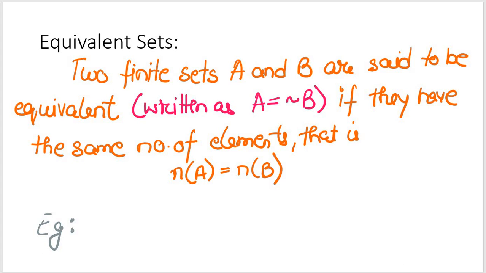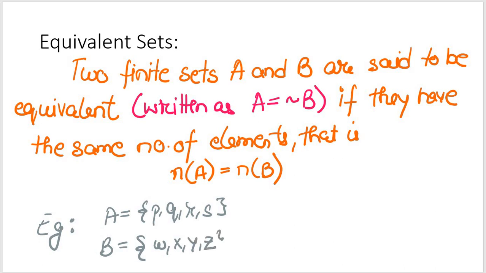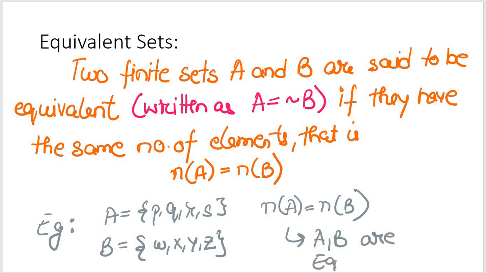Let's say I have a set A which is equal to P, Q, R, S, and I have a set B which is equal to W, X, Y and Z. In this case, the number of elements of A is equal to the number of elements of B, and hence A and B are equivalent sets.